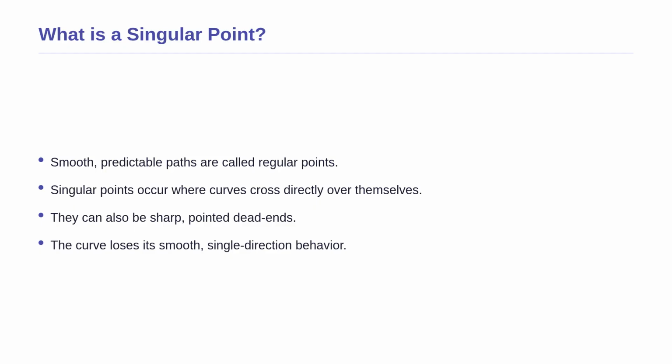Why do we care about these strange spots? Because at a regular point, a curve has one clear direction. But at a singular point, if someone asks which way is the curve going, you cannot give a single answer. Multiple directions might be happening at once, or the path might abruptly stop and reverse. These are the specific locations where a mathematical curve loses its smooth, single direction nature. Identifying them is like mapping out the dangerous intersections on a mountain road.